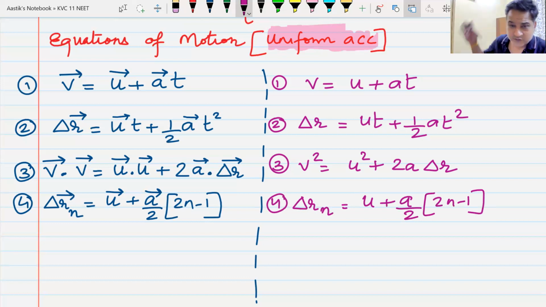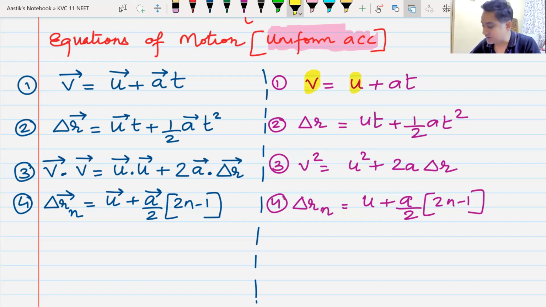But the problem with the equation on the right hand side is that in all these equations, every term that we see is a vector. Velocity is a vector, initial velocity is a vector, a is a vector, and displacement is a vector. But here we are writing them as numbers, as scalars. Now that is not correct. So therefore, we must use something for their directions, because without directions, vectors become useless. Do we understand this? Without direction, vectors become useless.